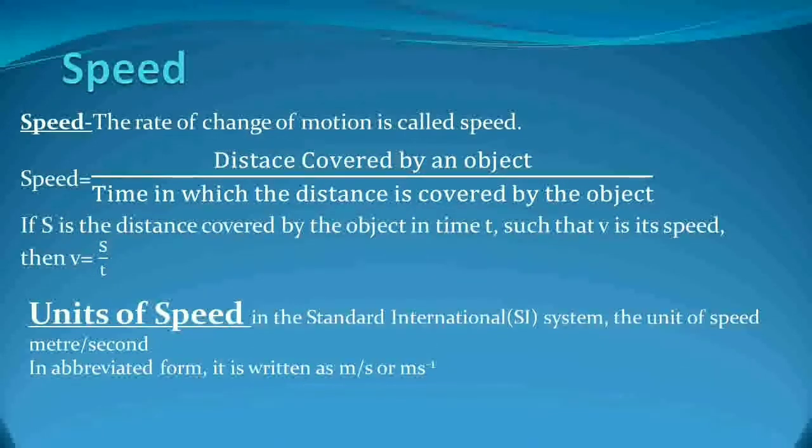Actually we can find the unit of the speed by putting this formula, which is speed is equal to distance upon time, and the SI unit of distance is meter and the SI unit of time is second. So we can find the unit of the speed by putting this formula. In abbreviation form it is written as meter per second, or we can write it meter second to the power -1.